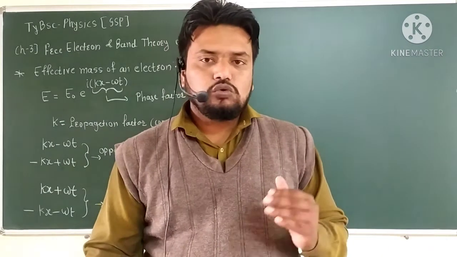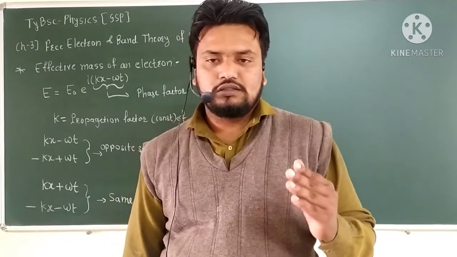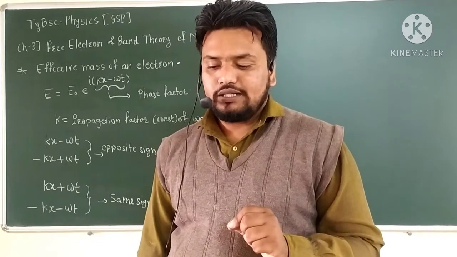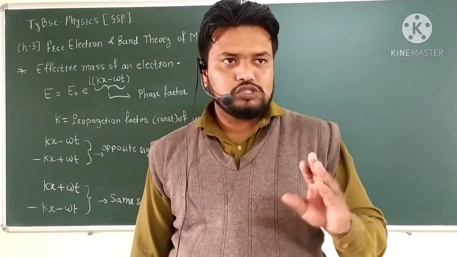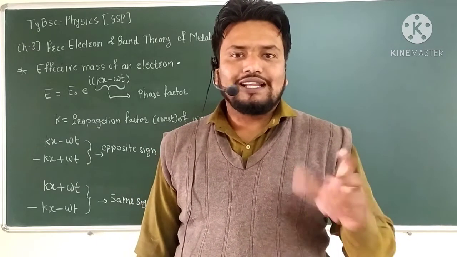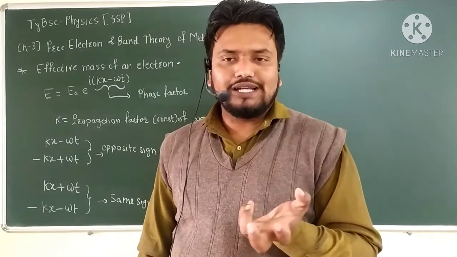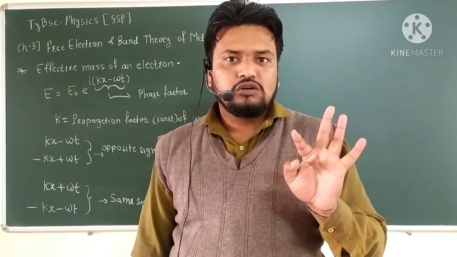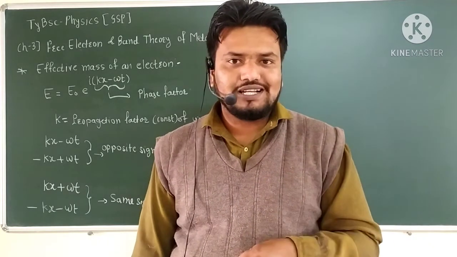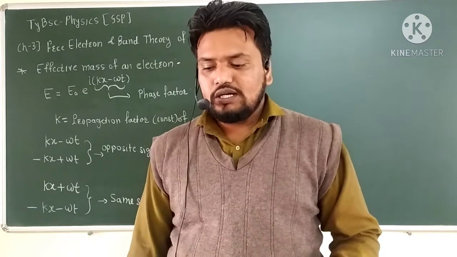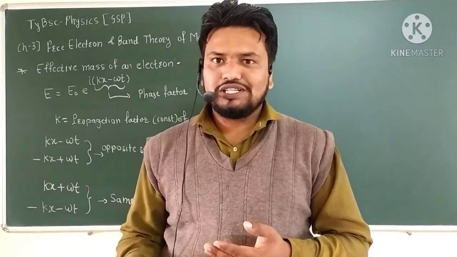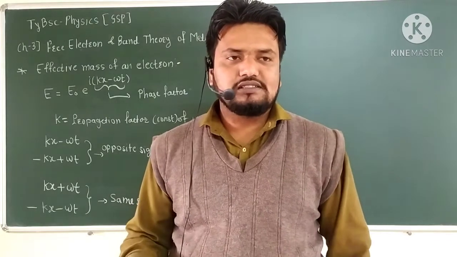According to the wave mechanical theory, a particle moving with velocity v is equivalent to a wave packet with group velocity vg. Quantum mechanics says every particle has a dual nature, both particle and wave nature. If a wave travels in a group, that is described by the group velocity.